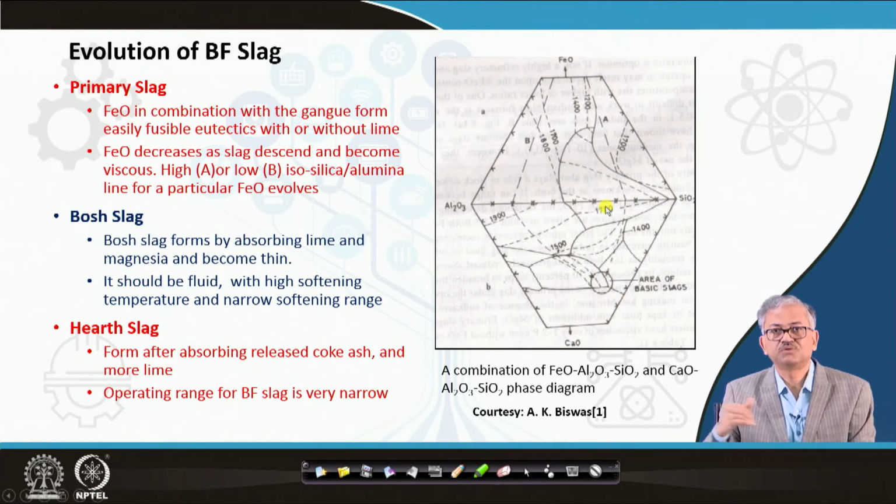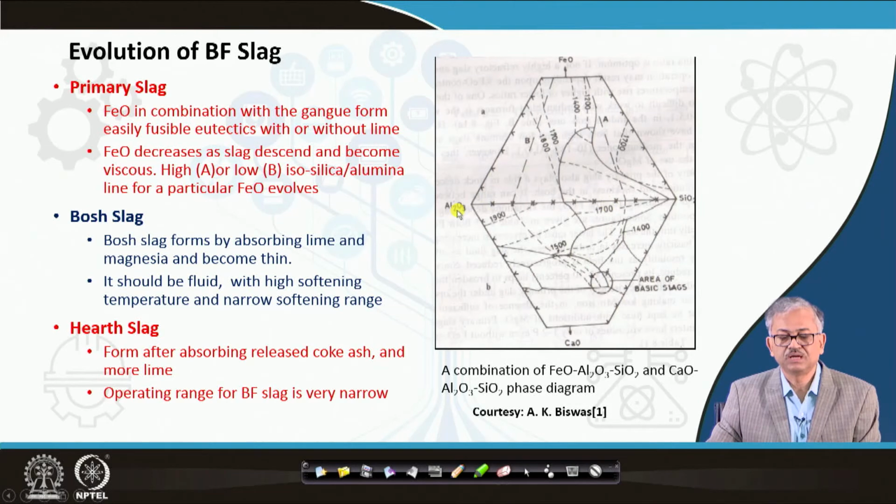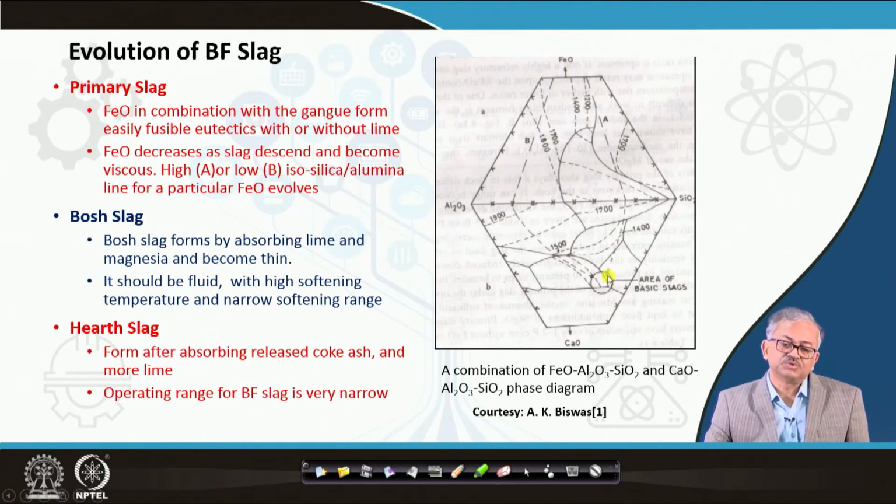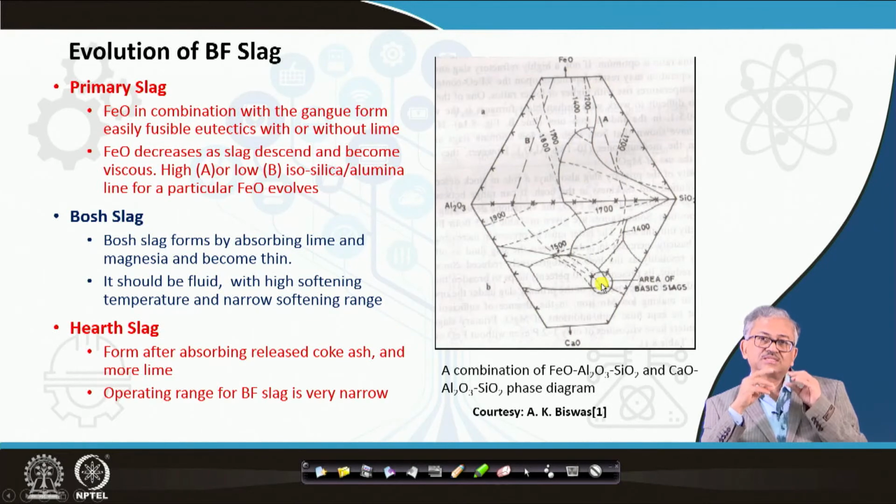Now CaO is dissolving into the system, it is becoming Al2O3, SiO2 and CaO, and then also its liquidus is decreasing and coming this way, and A also coming this way, and finally the hard slag forms, after absorbing the coke ash as well as the lime, you have this composition. So I have to maintain within this composition in the blast furnace. So the operating window of the slag is quite small. So we cannot increase the basicity. Here the basicity is of the order of 1.